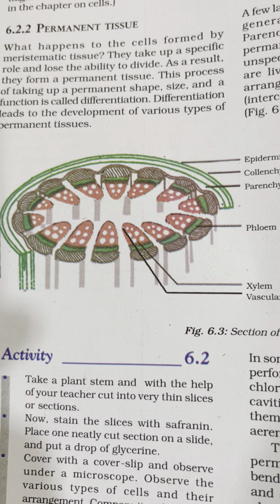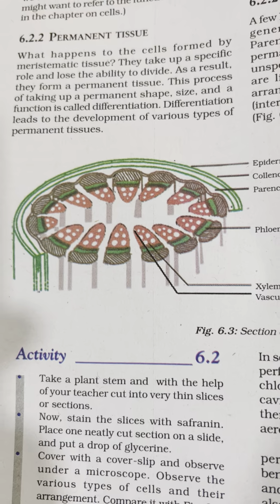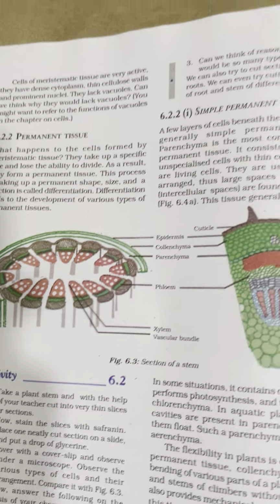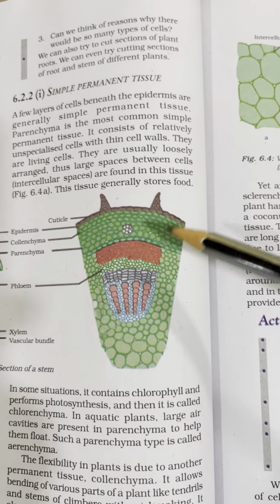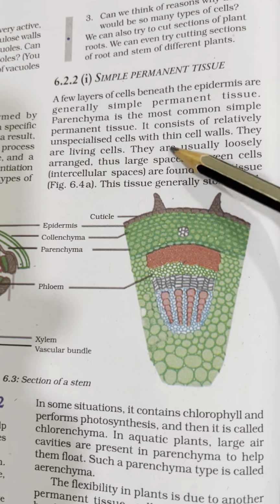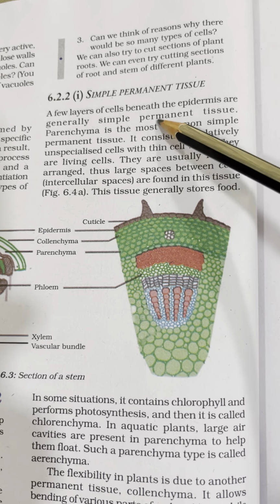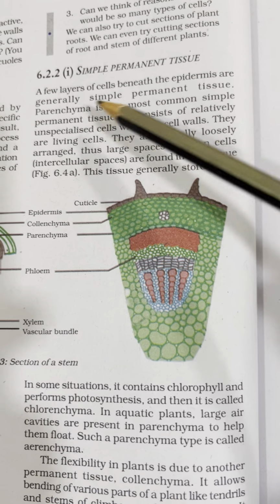They take up a specific role and lose the ability to divide. As a result, they form permanent tissues. Next, we have simple permanent tissues. A few layers of cells beneath the epidermis are generally simple permanent tissues.